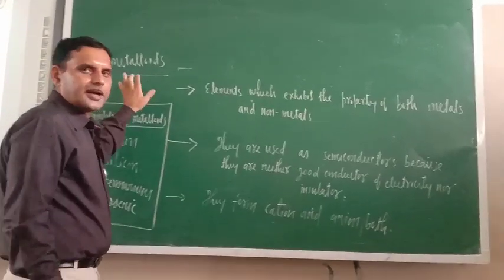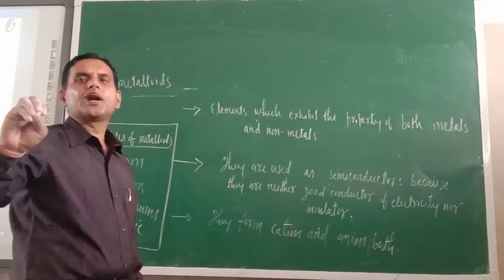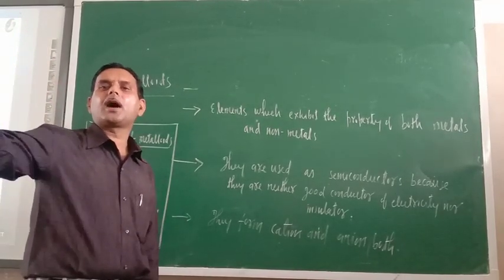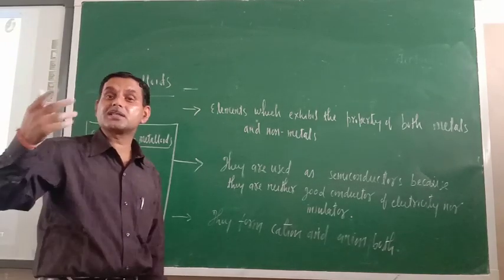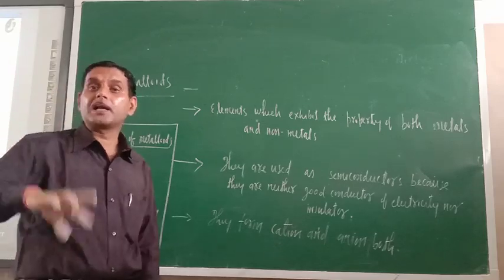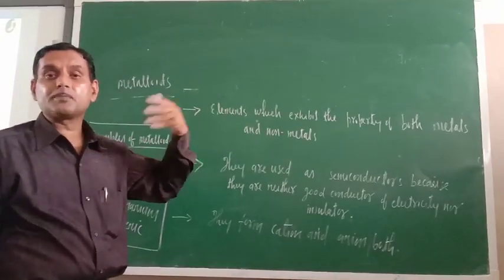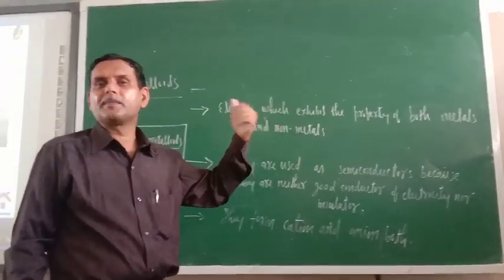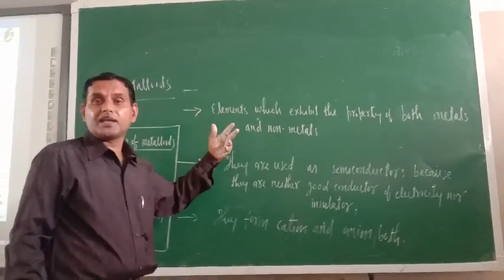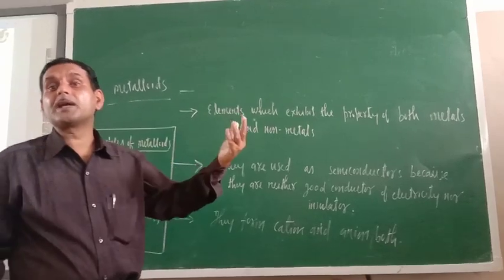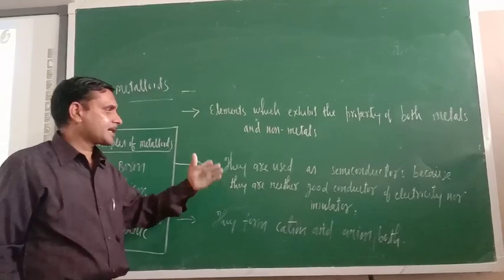The third category of elements is metalloids. They are purely neither metals nor non-metals. They are in between metals and non-metals, meaning they exhibit the properties of both metals as well as non-metals. In some places they behave like a metal, in some places like a non-metal. So in behavior, we can't call them purely metals or non-metals. They are in between metals and non-metals.